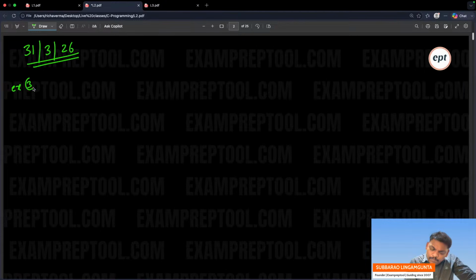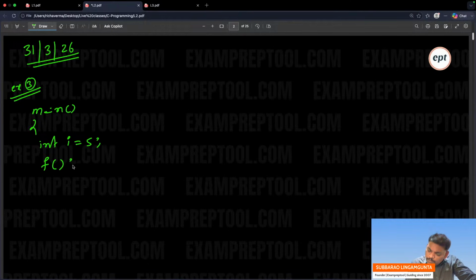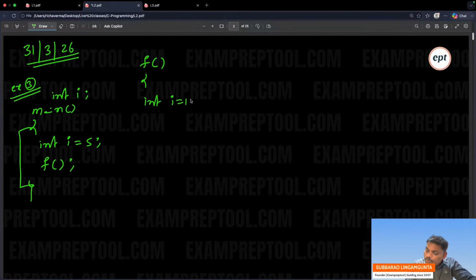Example 3. Main. int I is equal to 5. Afterwards, the f function is called. Be careful. Before that, int I. Next, the f function. Go to the f function. In the f function, first, int I is equal to 10. The g function is called. Go there.